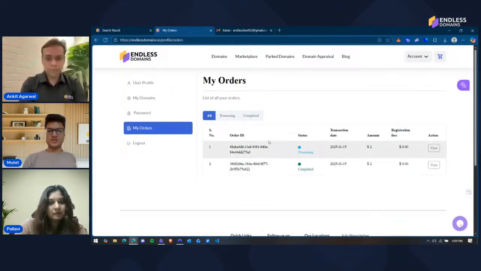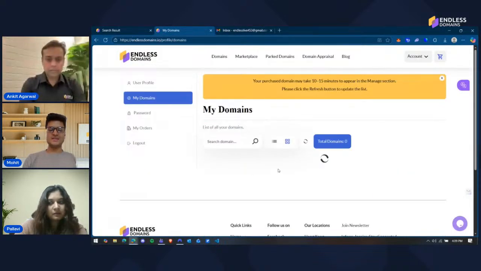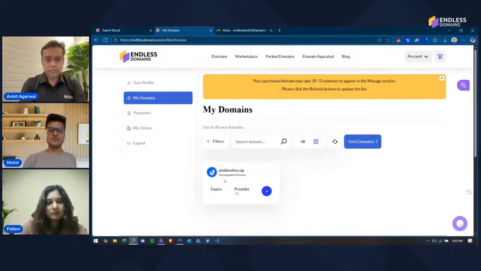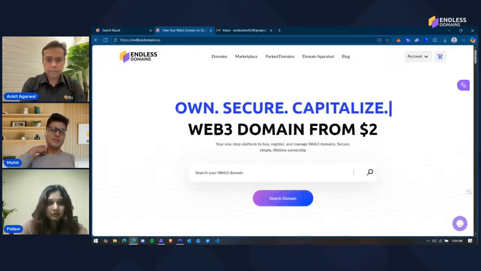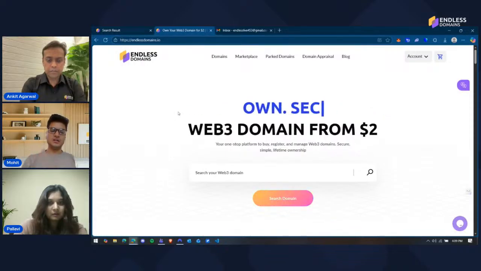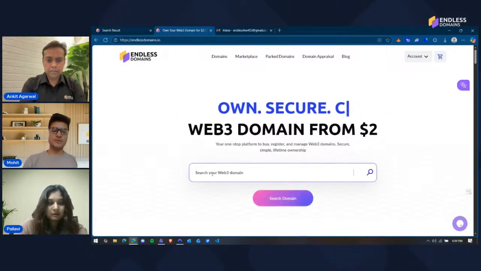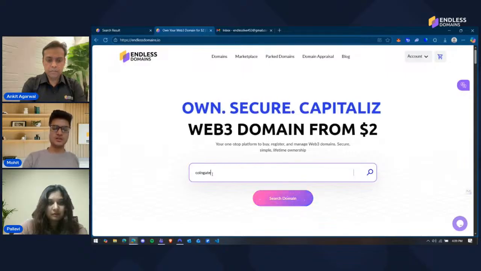And once the order completes, you can see the domain in your My Domains section. So this order I completed a few hours ago, so I have it over here, right? Once this order is also complete, I'll have it over here as well. So this was one payment gateway that we used. I'll walk you through another payment gateway that is quite similar to this one.